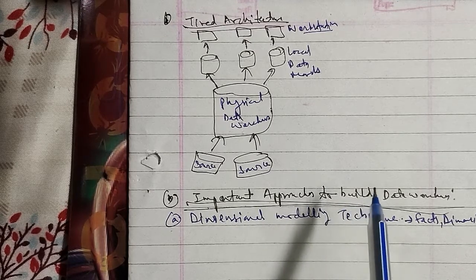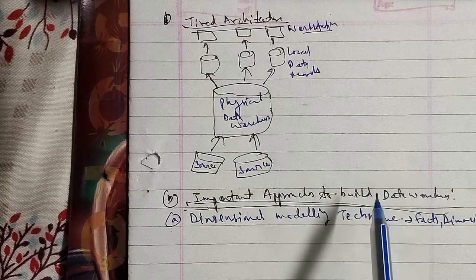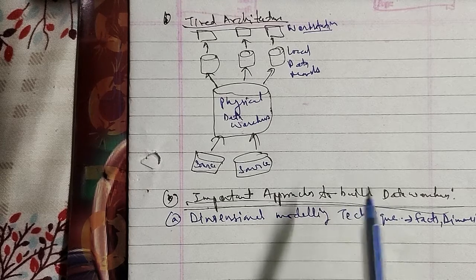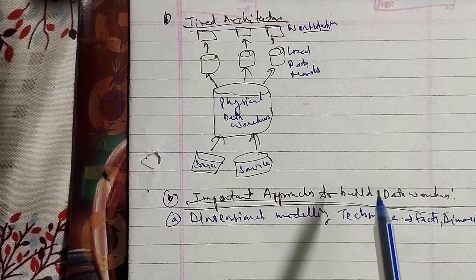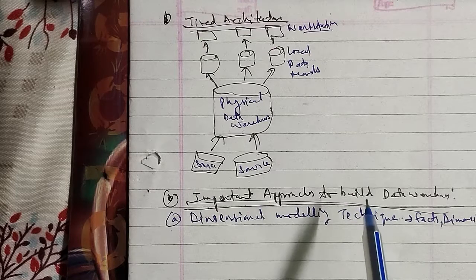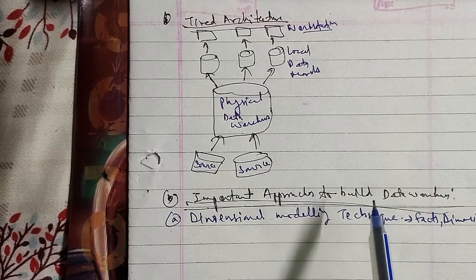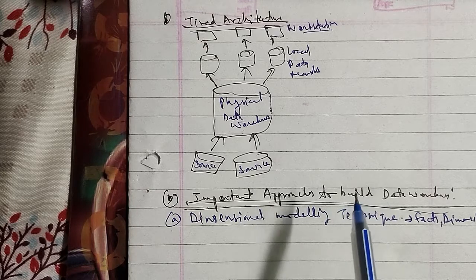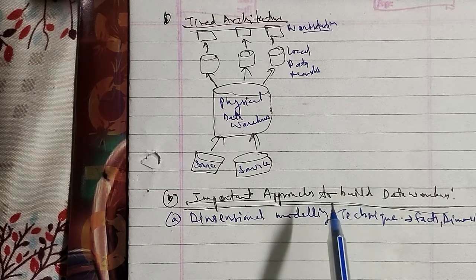The star model is the basic structure for the dimensional models, and it can be one large central table, that is your fact table, and a set of smaller dimension tables arranged in a radial pattern around the central table. And the snowflake model is the result of decomposing one or more of the dimensions as well.